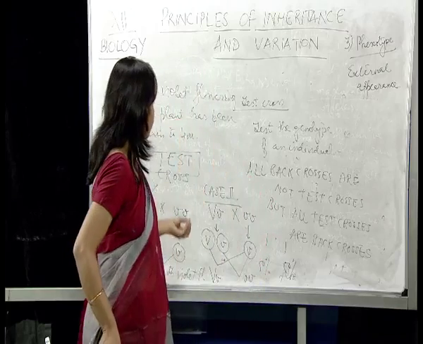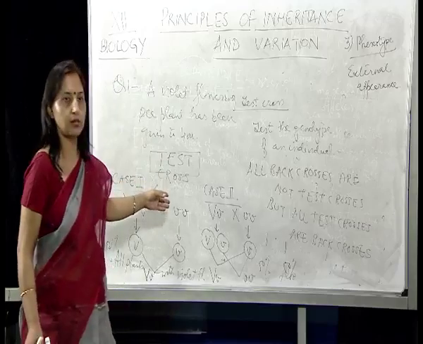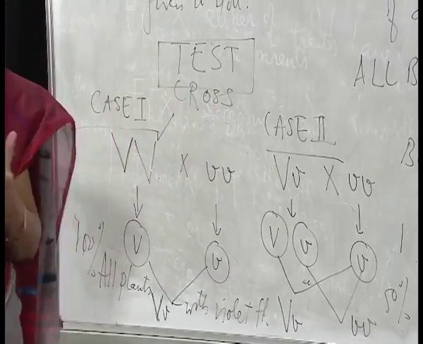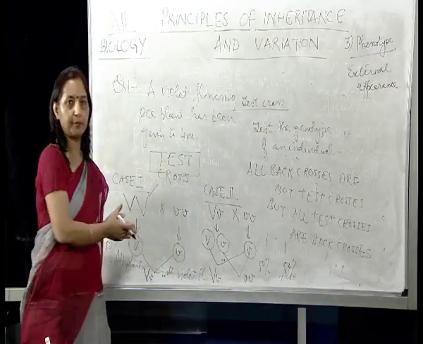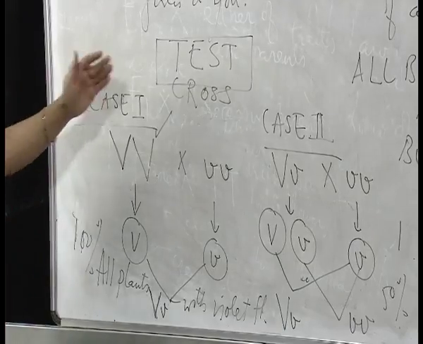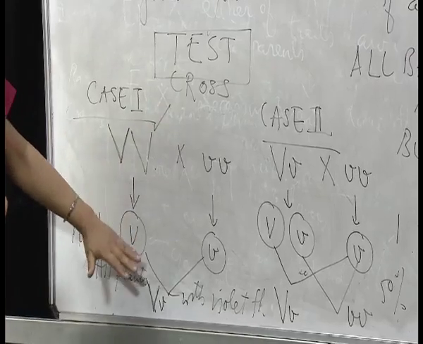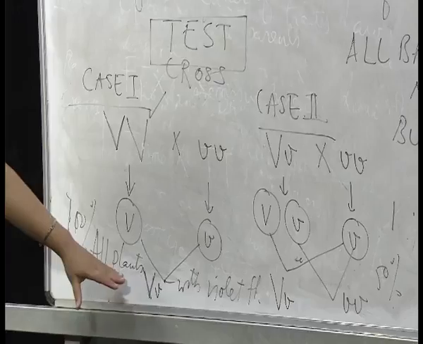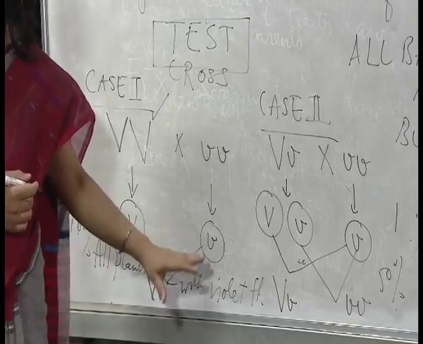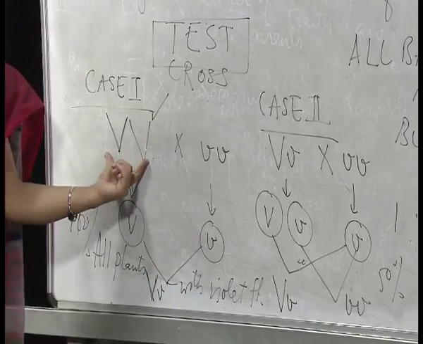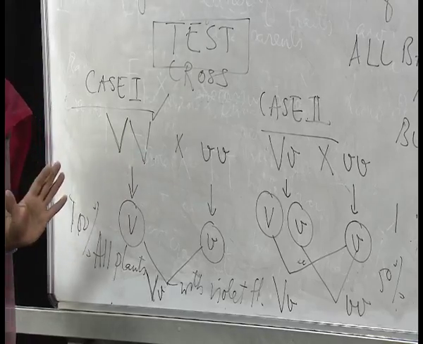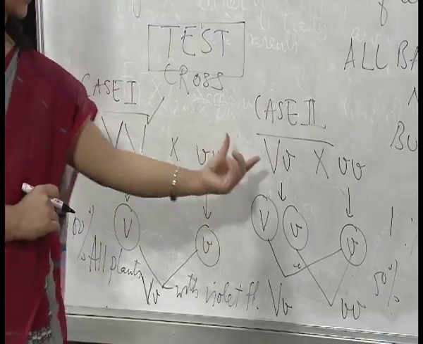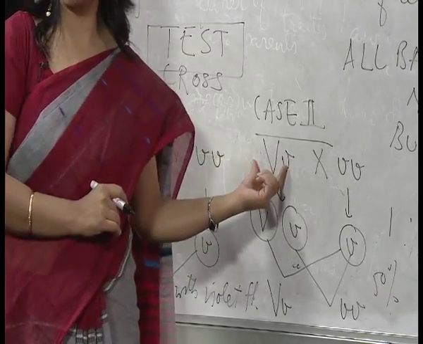We may get many kinds of questions based on the test cross. Test cross is used to find out the genotype of an individual, and with the help of this example, you might have understood that after the test cross is done, if we have 100% plants with violet flowers, that means the given plant is homozygous, its genotype is known to us now, and if the ratio comes to be 1:1, that means it is heterozygous or hybrid.